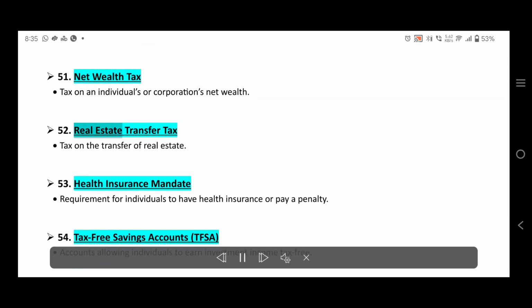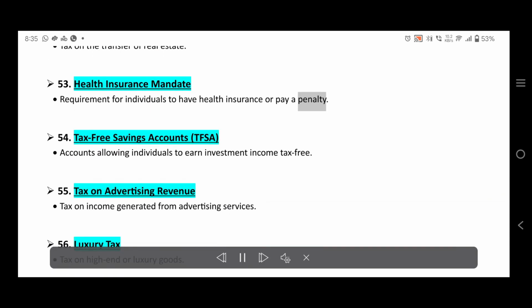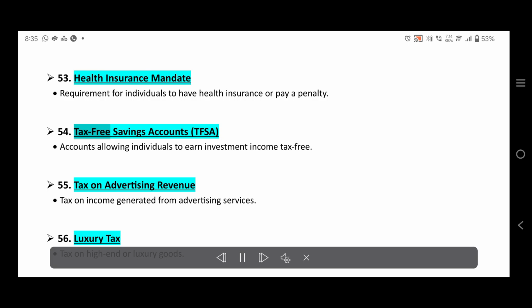52. Real estate transfer tax. Tax on the transfer of real estate. 53. Health insurance mandate. Requirement for individuals to have health insurance or pay a penalty. 54. Tax-free savings accounts, TFSA. Accounts allowing individuals to earn investment income tax-free.